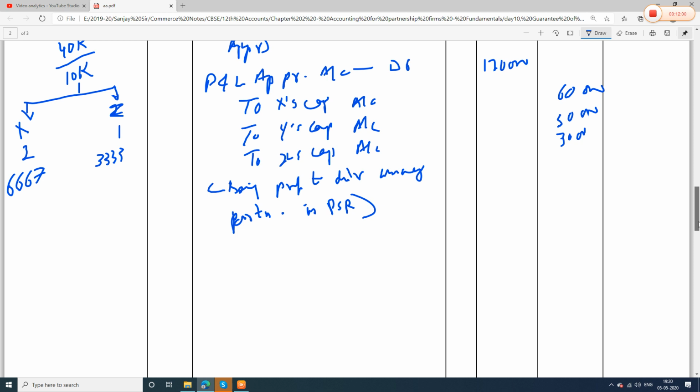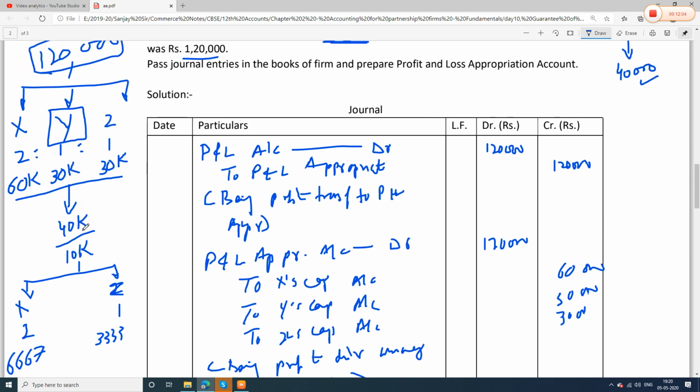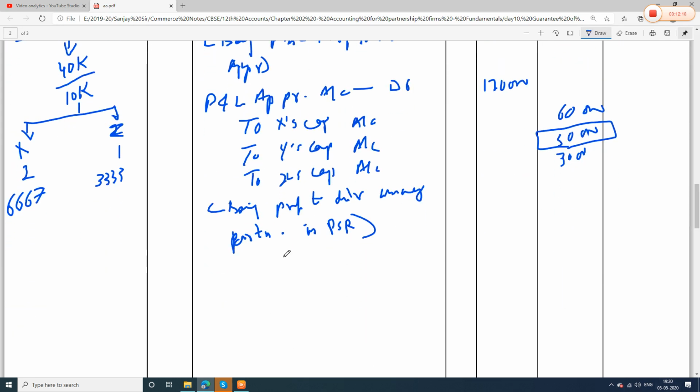But then what happened? What did we observe? We observed that Y was guaranteed 40,000, but here Y got only 30,000. And who paid the balance 10,000 to him? X and Z paid 10,000 rupees. So when X and Z pay him 10,000 rupees, what will be the journal entry? The partner who is paying, his account will be debited.